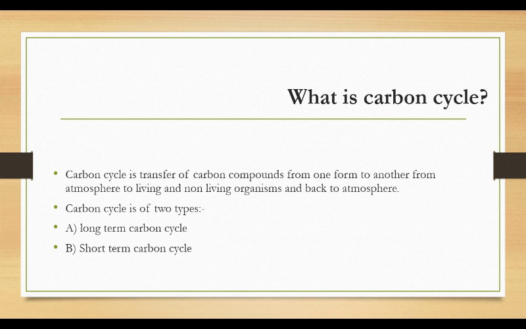The carbon cycle is a movement or transfer of carbon from one form to another. Carbon gets transferred from one form to another, and then it comes back to its original form. It comes back to the point from where it began. So this is the carbon cycle. The carbon cycle is of two types. The first one is the long-term carbon cycle and the second one is the short-term carbon cycle.